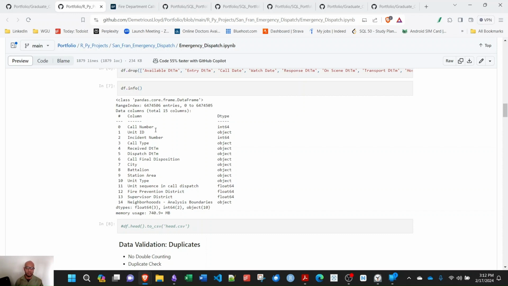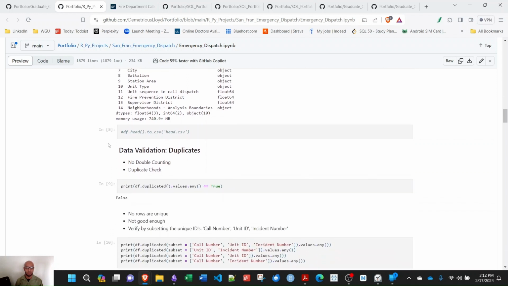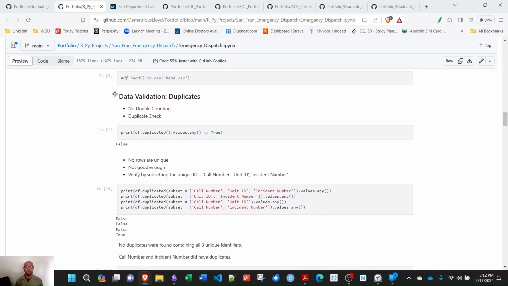This will come back later, but these first three here are going to be unique IDs. Looks like I exported the top of the data frame to a CSV file. I was probably doing something in Excel.